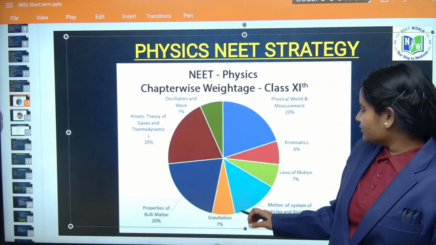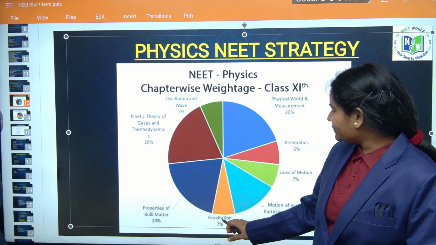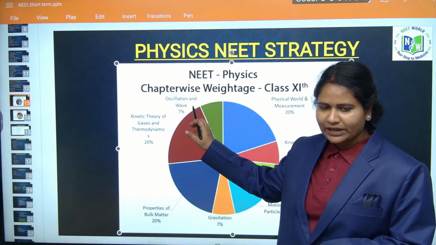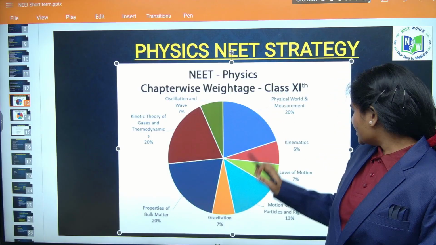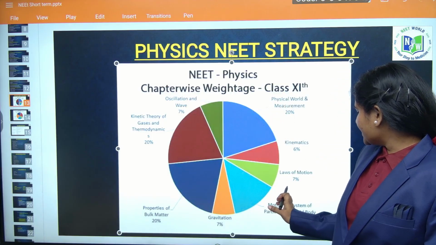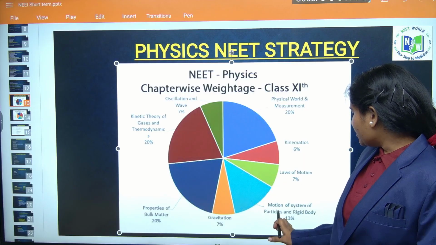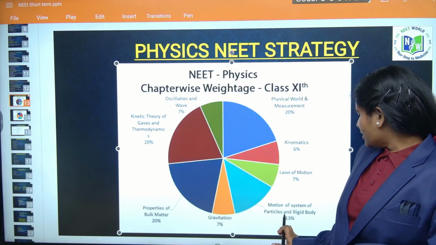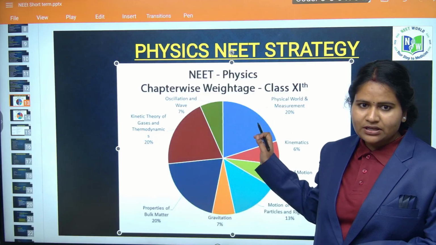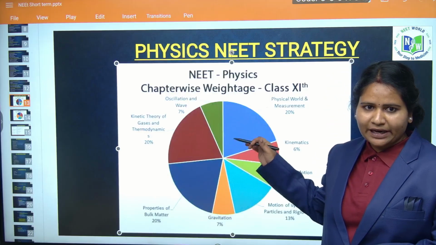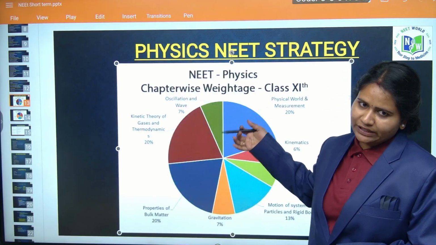And gravitation you are getting only 7%, and oscillations and waves you are getting 7% of weightage covering from class 11, and from laws of motion you are getting 7%, and motion of system and particles rigid body you are getting 13% covering from class 11. So students, you keep this in mind before going to the NEET exam.